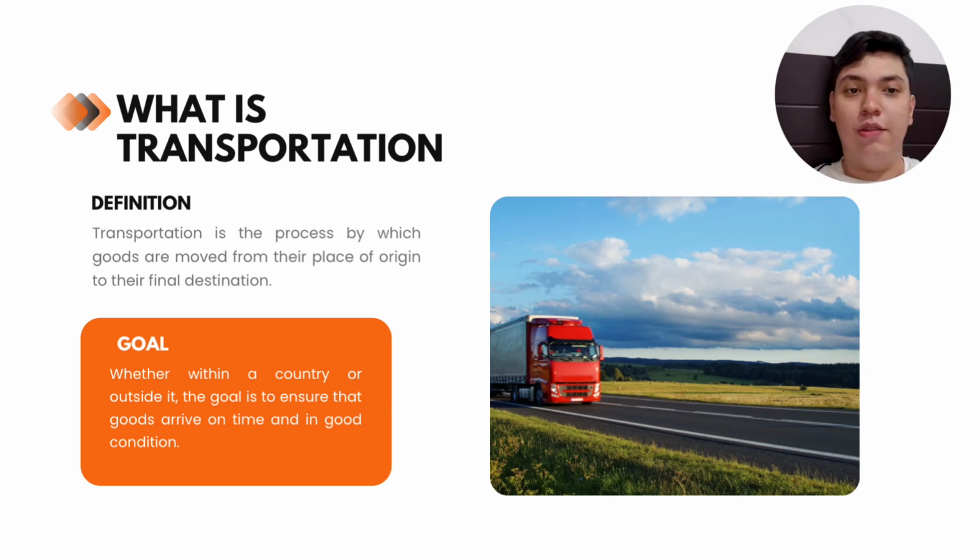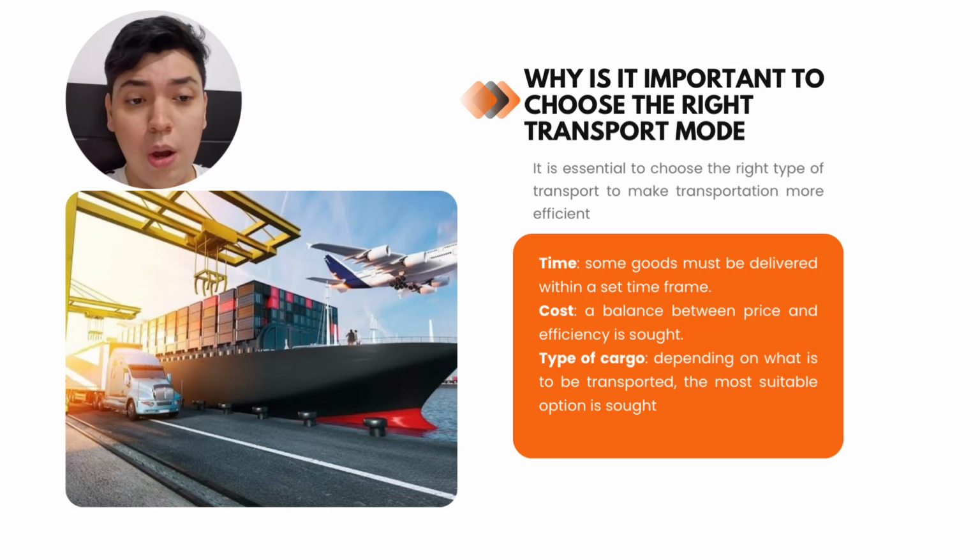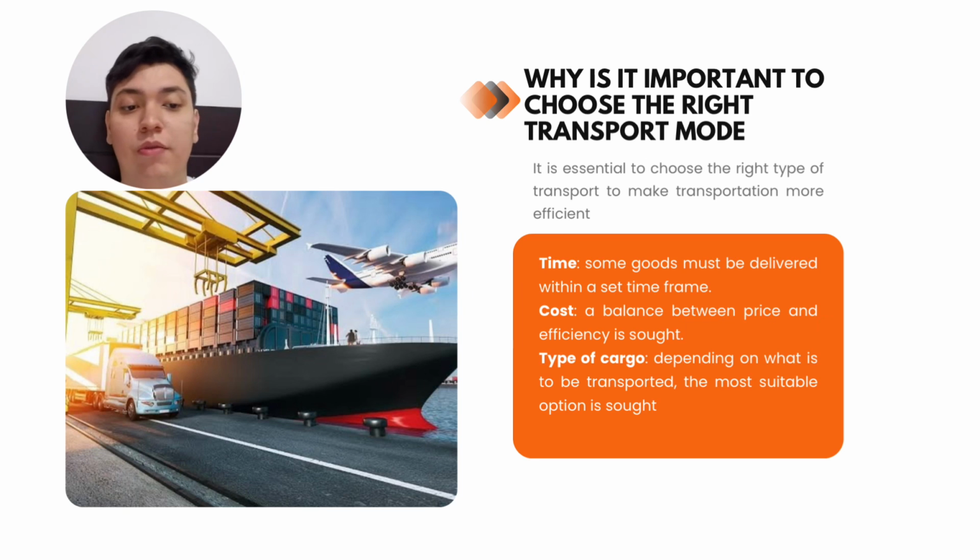What is transportation? Transportation is the process where goods are moved from their original place to the final destination. The goal with this process is to ensure that the goods arrive on time and in good condition. Why is it important to choose the right transport mode? It is essential to choose the right type of transport to make the transportation more efficient.